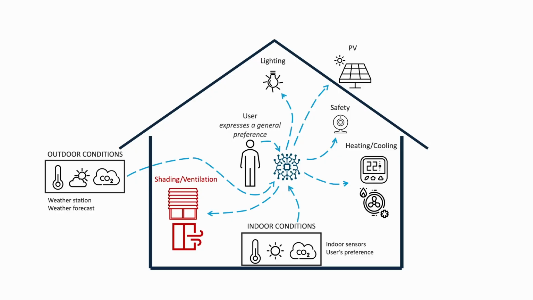So the building is, of course, becoming more and more a complex control system. And I brought you another scheme here, in which you can see that nowadays buildings are really composed by multiple control systems which control many different aspects of our buildings. So, for example, just to provide a few examples, the heating and cooling system, or the electric system related to PV production, or lighting system, but even fire safety and so on. And I think that shading and ventilation, so whatever is related to the facade, will become more and more part of a building's control system.